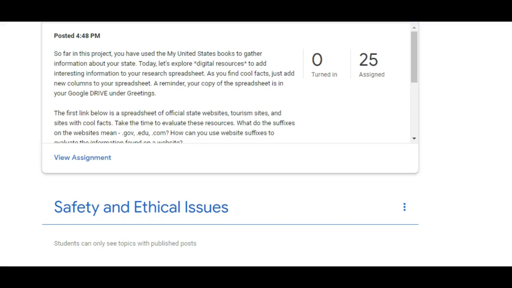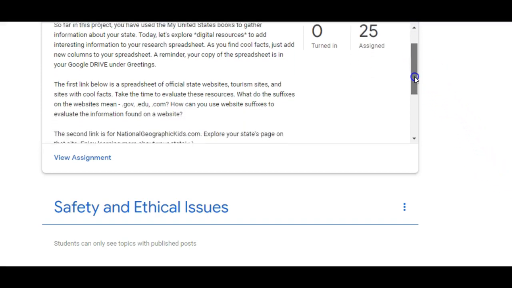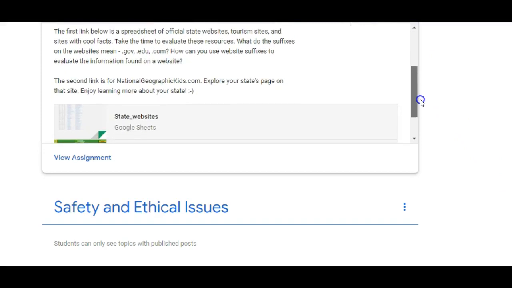The first link below is a spreadsheet of official state websites, tourism sites, and sites with cool facts. Take the time to evaluate these resources. What do the suffixes on the websites mean? .gov, .edu, .com. How can you use website suffixes to evaluate the information found on a website?